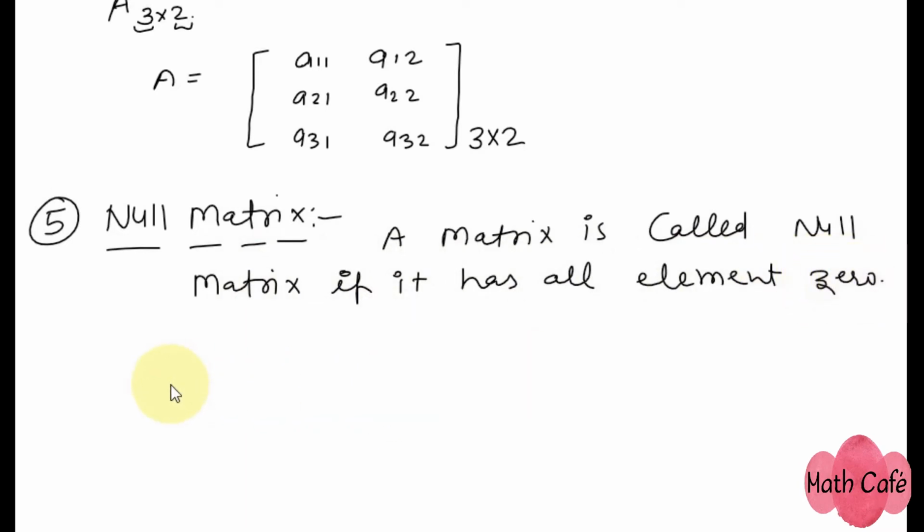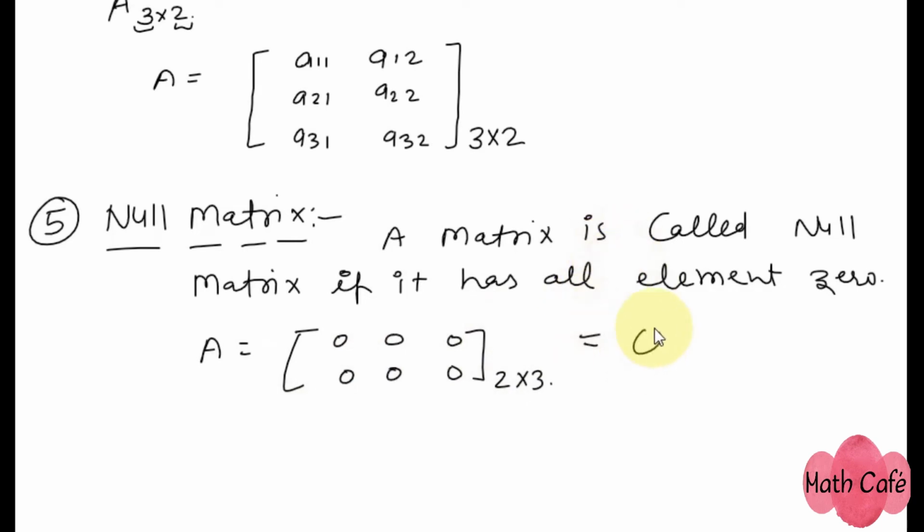Let's take an example. If I'm writing A as 0 0 0 0 0 0, so this matrix is called null matrix and order of this null matrix is 2 cross 3. This can be expressed as O2 cross 3. Zero matrix is represented by O. So zero matrix or null matrix, both are same, right?